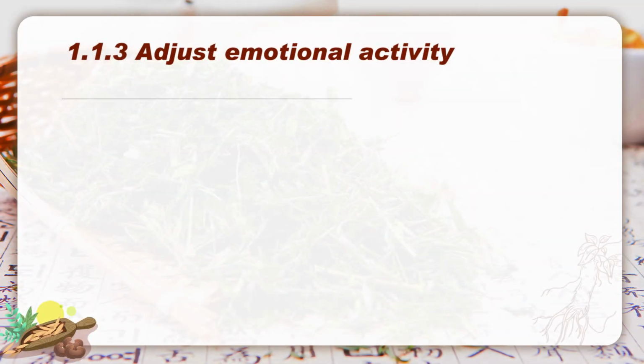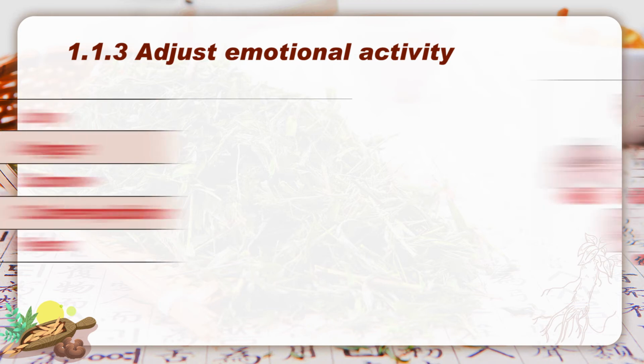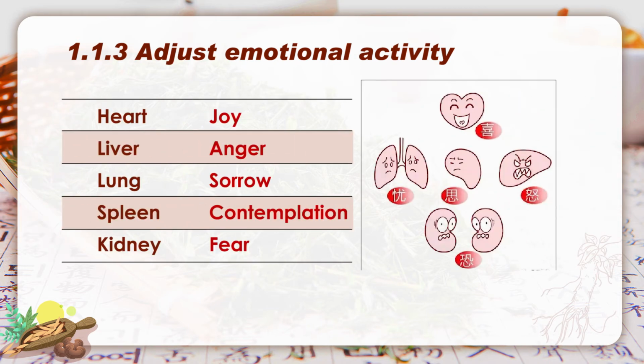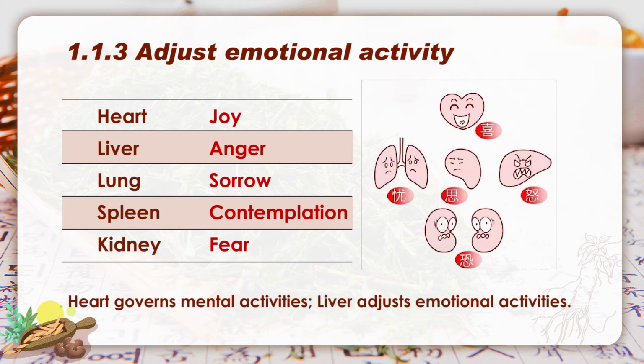Liver is an organ closely related to emotion. Its function in governing the free flow of qi is also reflected in liver's adjustment of emotional activities. In TCM, the emotions belong to the five zang organs respectively, and they are dominated by heart because heart governs shenming, mental activities in the narrow sense, and adjusted by liver. Therefore, heart and liver are the most important organs for mental and emotional activities.